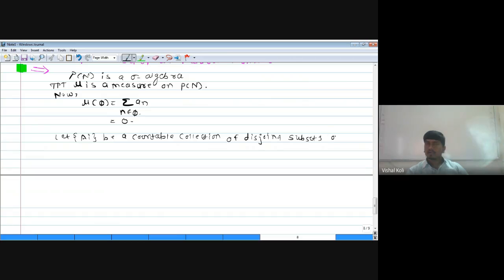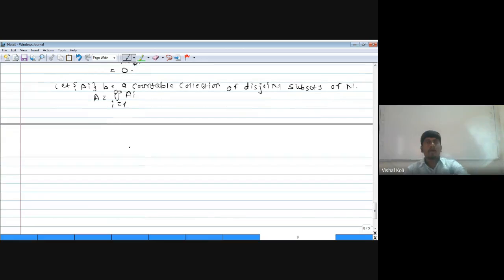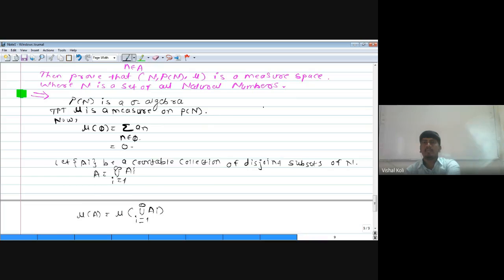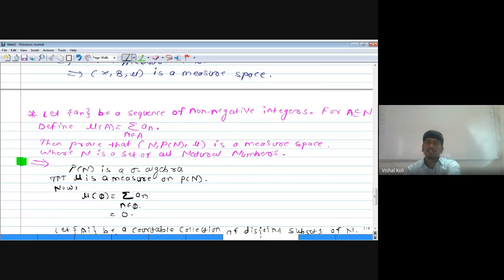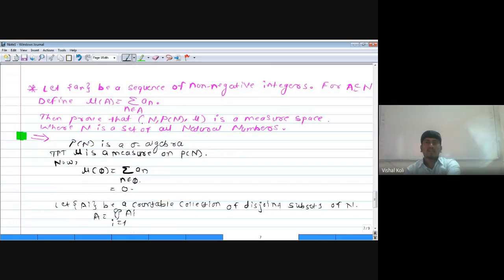Disjoint subsets of N. That is, let us take A as a union over i running from 1 to infinity of Ai, and we have to prove that it is countably additive. Now measure of A is nothing but measure of union over i running from 1 to infinity Ai, but from our given definition, measure of A is nothing but summation over n belonging to that set A, where a_n is a sequence of non-negative integers.